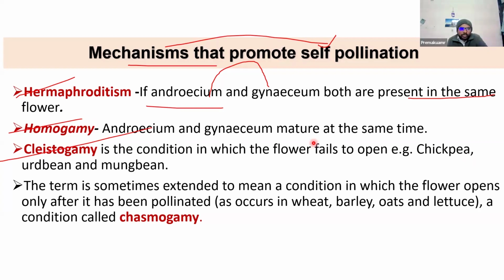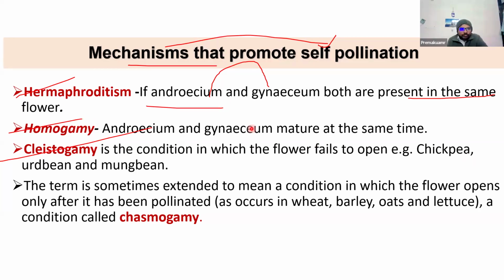Even with hermaphroditism, if dichogamy is present in nature, then definitely there will be out-pollination. In homogamy also, if the stigma is receptive for a longer time, then there may be open pollination. Okay.